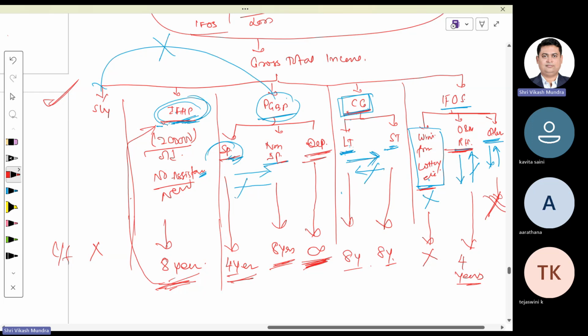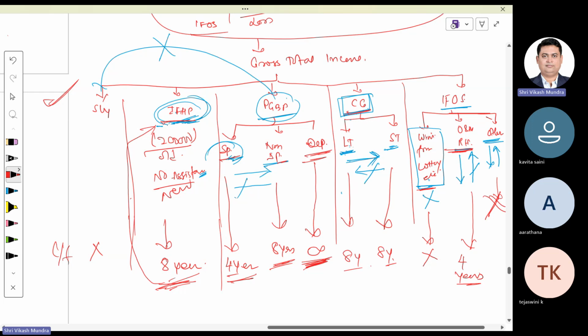Similarly, capital gain. If we have losses under the head capital gain, we can carry forward to the next year. If we have long-term capital loss, we can carry forward to the next year, and that can be adjusted with long-term capital gain of the next year only. We cannot adjust long-term capital loss with short-term capital gain of the next year. Whatever restriction has been imposed in the current year will also continue. Short-term capital loss, if we carry forward, we can adjust with next year's short-term capital gain as well as next year's long-term capital gain.